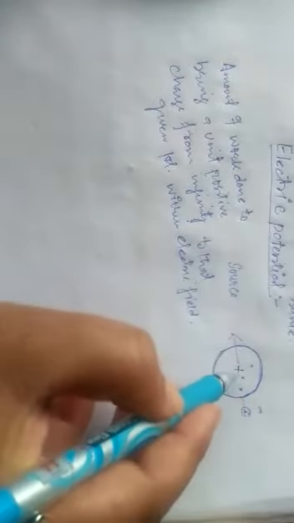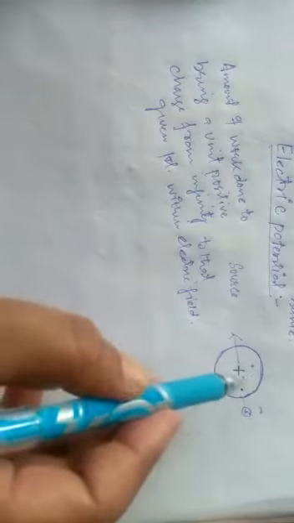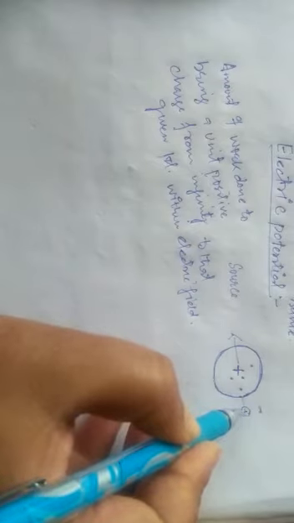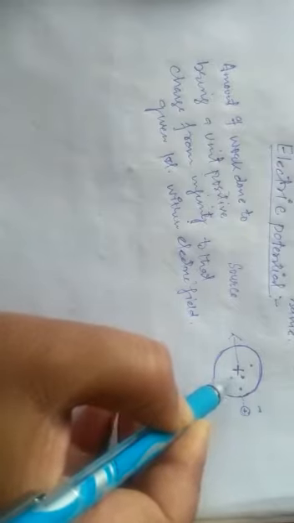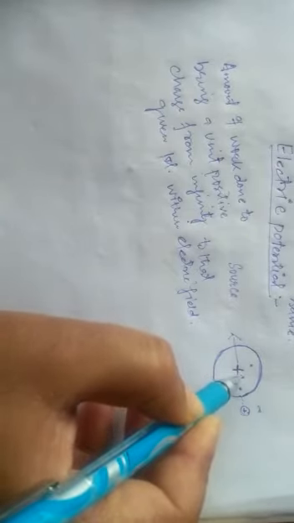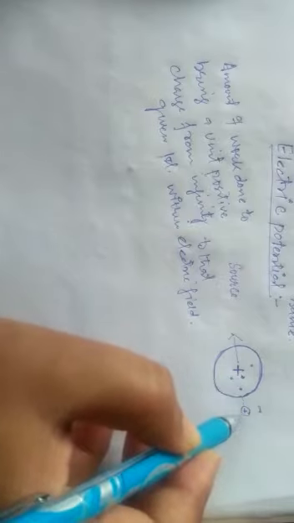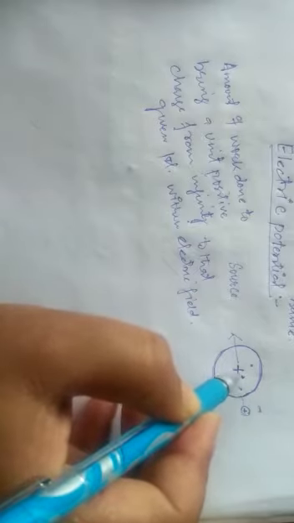Listen once again. Now we have this as a source charge. By source charge we mean we have to calculate its electric potential. It is obvious, as you are going to hear: if we have a positive charge very much close to this very source charge, the positive charge which we take close to it has a small magnitude, so there will be a large force of repulsion between the two. Or we can say if we have to take a charge from infinity very much close to this source charge, we have to do a lot of work.